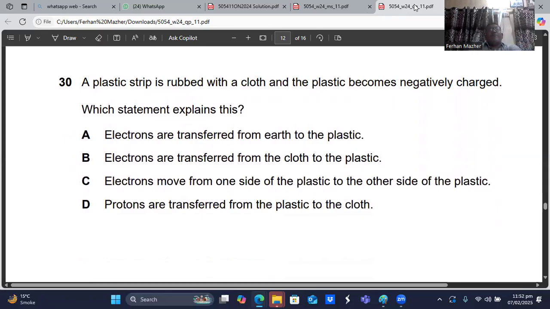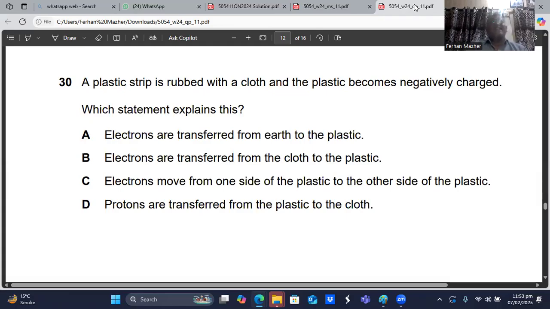Question number 30, a plastic strip is rubbed by a cloth and the plastic becomes negatively charged. Which statement explains this? You know, the plastic has become negatively charged when you rub two things together, like cloth and a plastic. Because the plastic has become negatively charged, it means from the cloth, the electrons have transferred to the plastic.